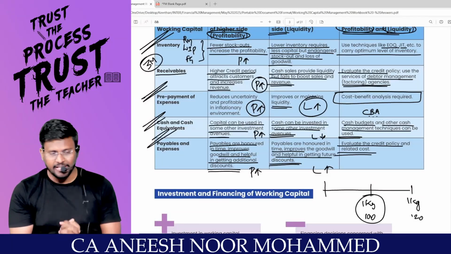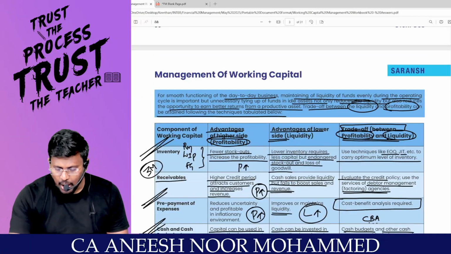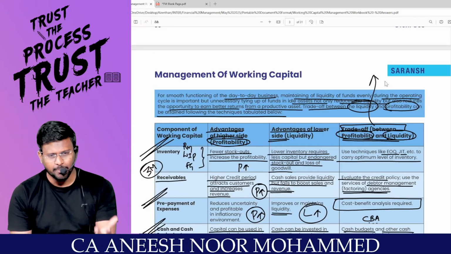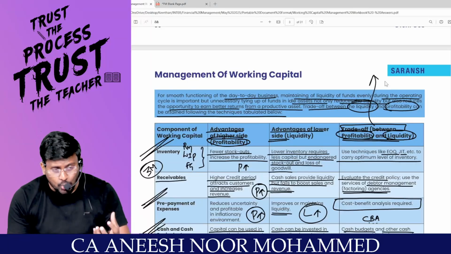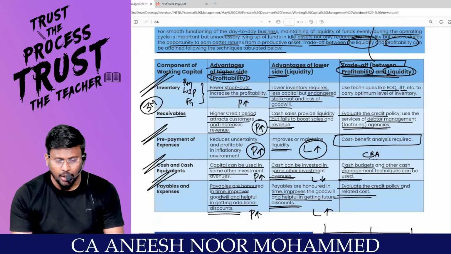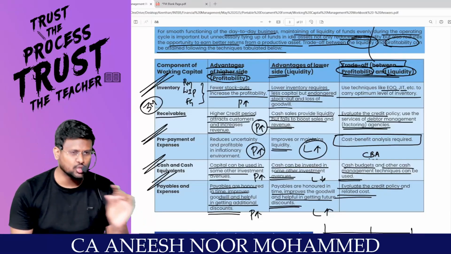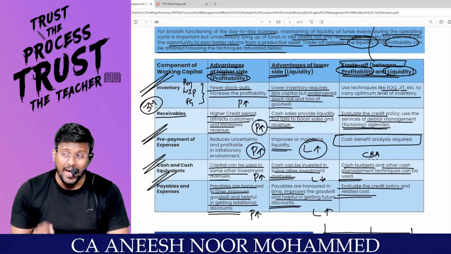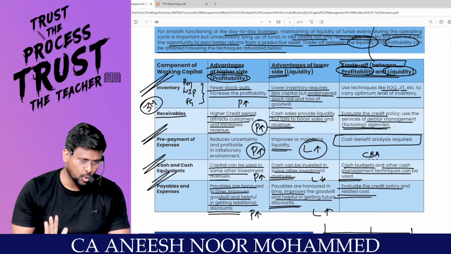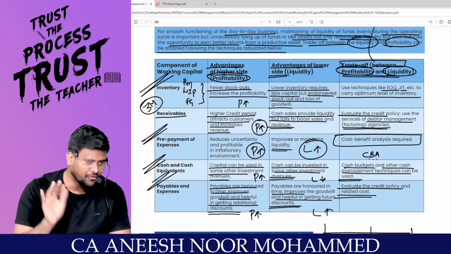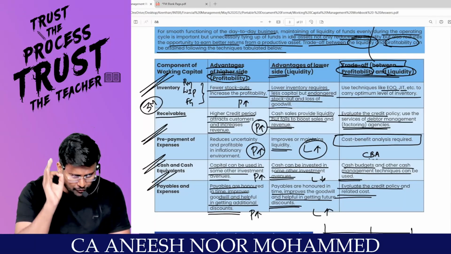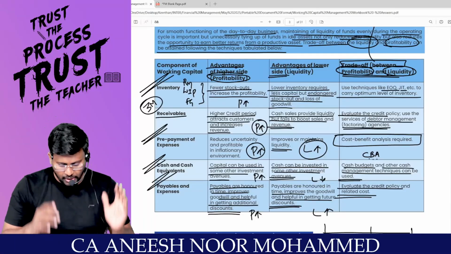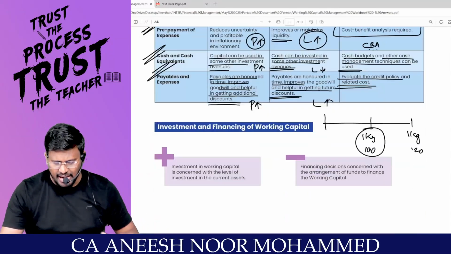That's why we have tools. Just as we have tools in capital budgeting, like NPV, IRR, PI, the same way these are the tools in the chapter working capital management to trade off profitability and liquidity. Sir, I don't want current assets or current liabilities where my profitability is higher and liquidity is lower, or where my liquidity is higher and profitability is lower. I want a trade-off position where I enjoy liquidity and also have profitability. To check those, I have the tools.